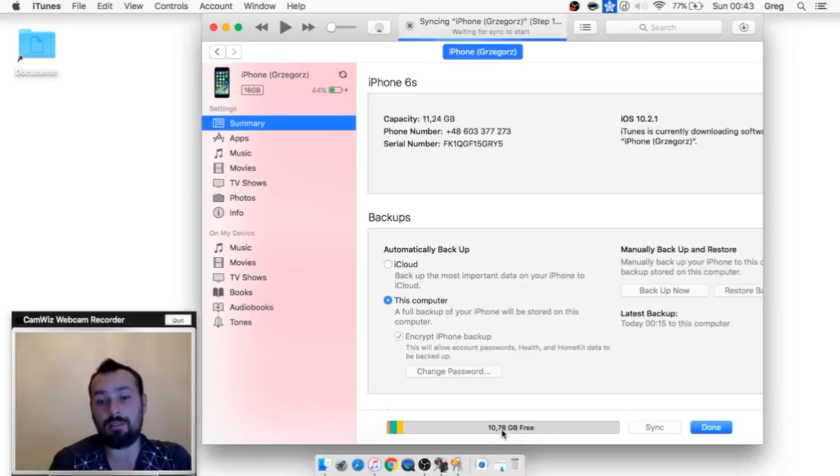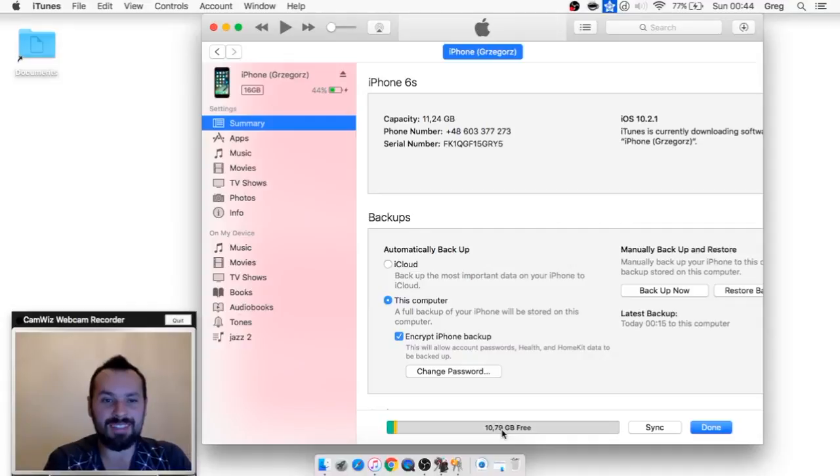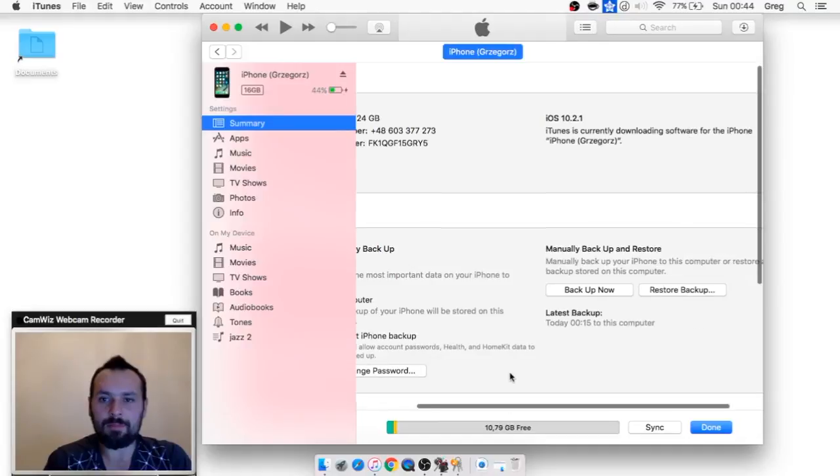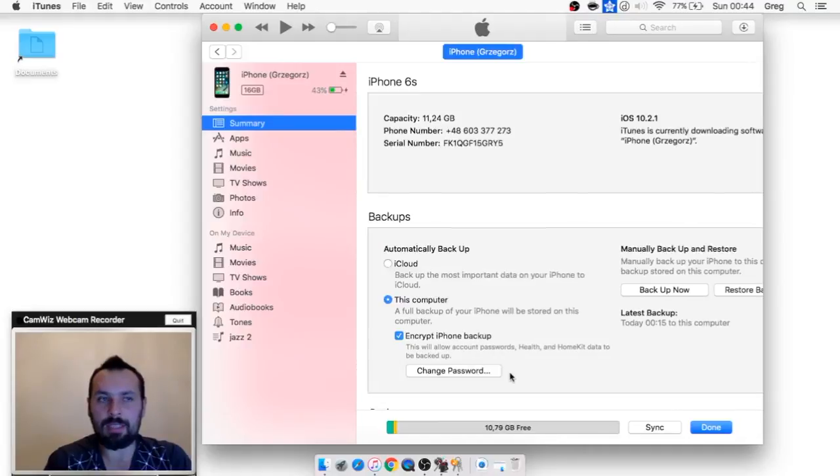I haven't seen this much free space for data on this iPhone, like, ever. But soon it will be filled with some stuff. Okay, and it looks like it's over, and as you can see we've got 8 gigabytes.